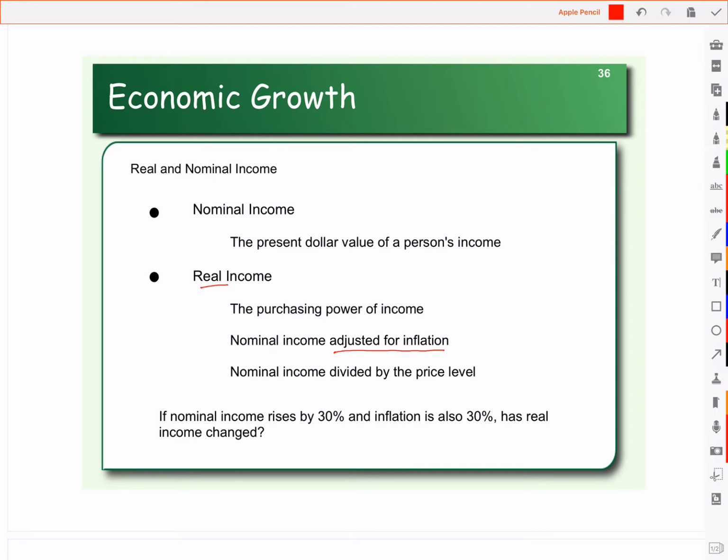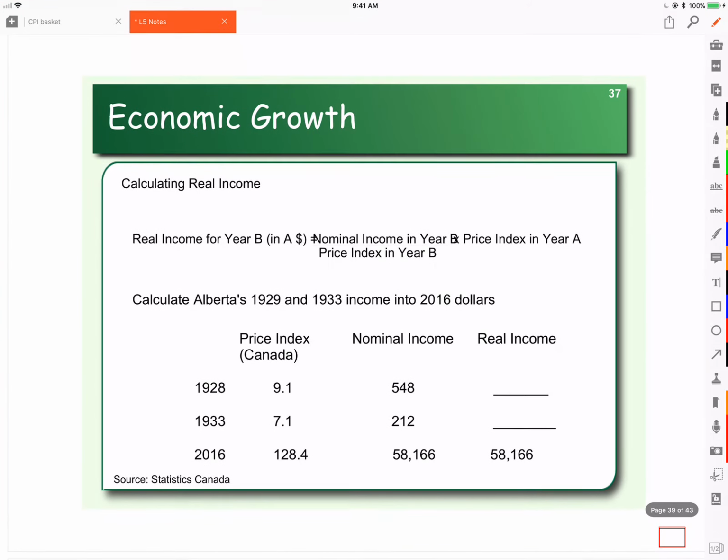So the key here is that if nominal income goes up by 30% and inflation goes up by 30%, are you better off? No. Your real income, your buying power, hasn't changed at all. So we want to know, has our real income, our buying power, changed? So let's look at that example of 1928, 29, and 1933, and essentially today.